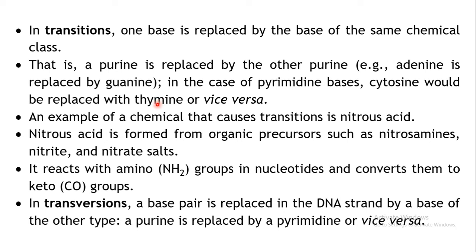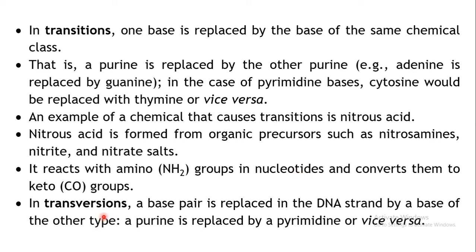So here, in the same class, a base is replaced by another base of the same class. One example is nitrous acid. Nitrous acid may be formed from precursors like nitrosamines or nitrite or nitrate salts. It may react with the amino groups in the nucleotide and convert them into keto groups. So there may be changes in the bases: one purine may be replaced by another, or one pyrimidine may be replaced with another pyrimidine.